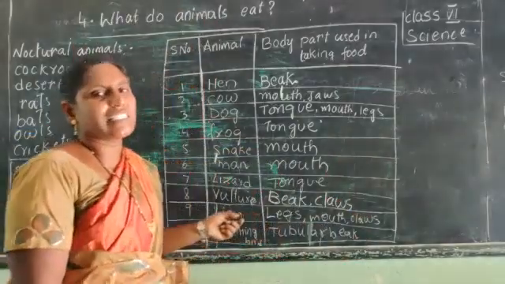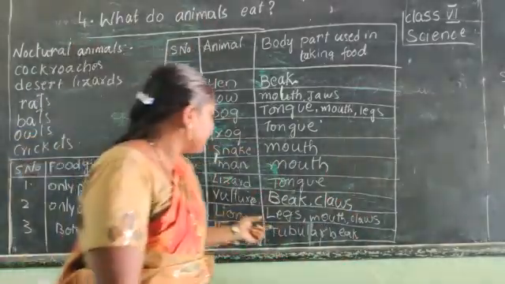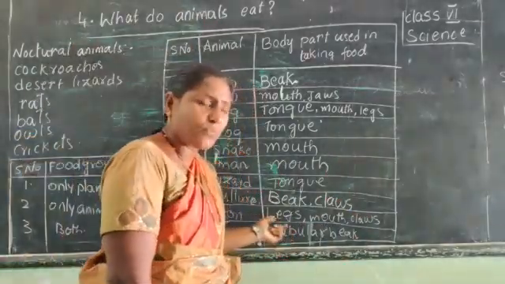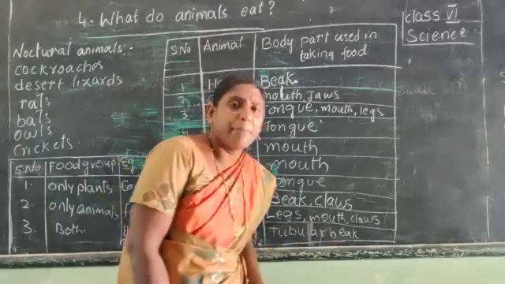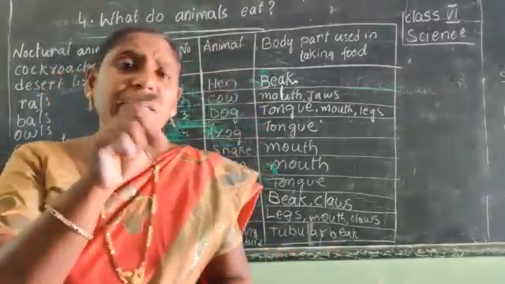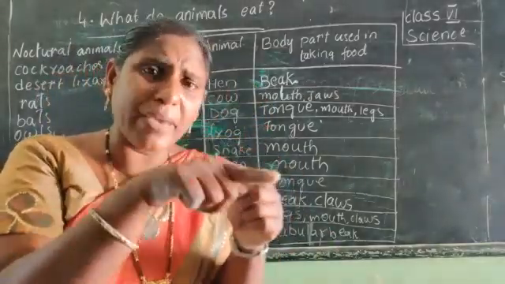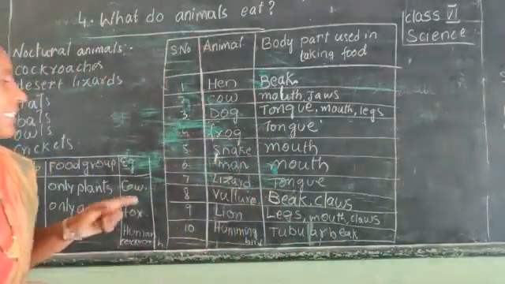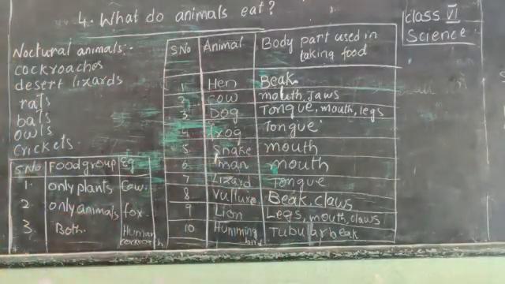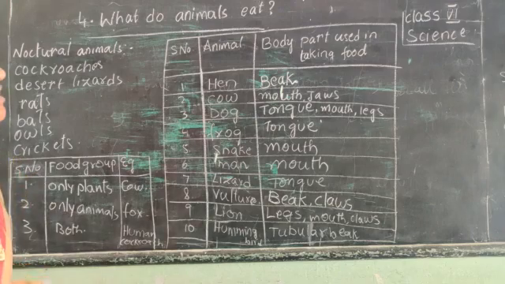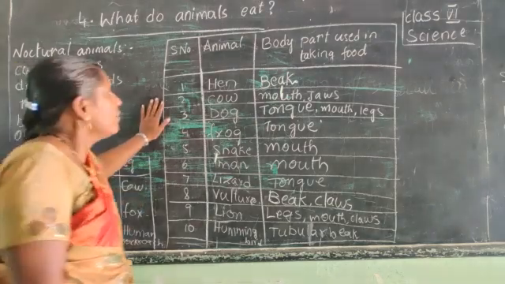Hummingbird is the smallest bird. It eats its food with the help of a tubular beak. The beak has the form of a tube, a long beak. So it is eating its food with a tubular beak. So this is all about the animals and the body parts used in taking their food.